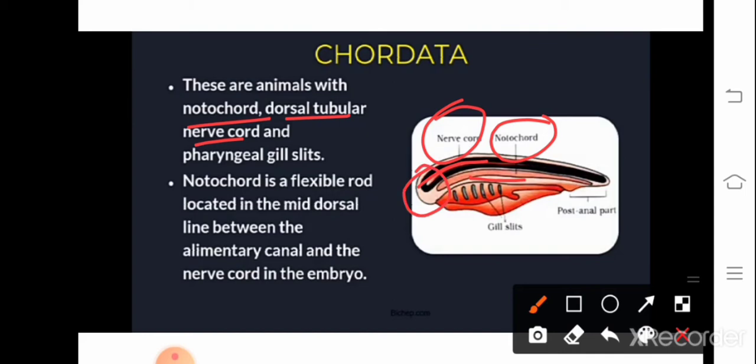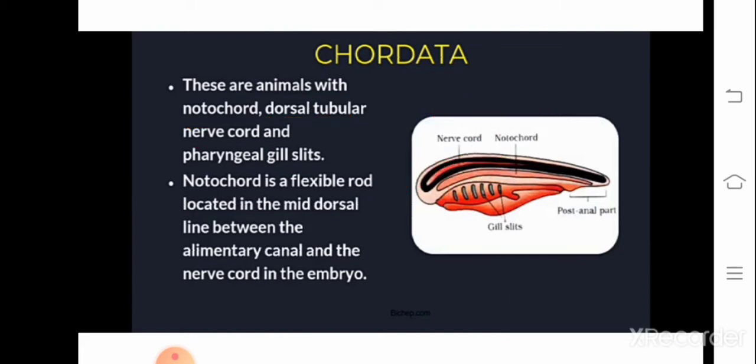It is also present on the dorsal side of the body. These two are very important: the notochord is present on the dorsal surface, and the nerve cord is present above the notochord, also on the dorsal surface.